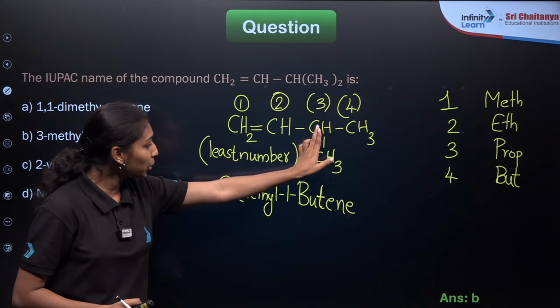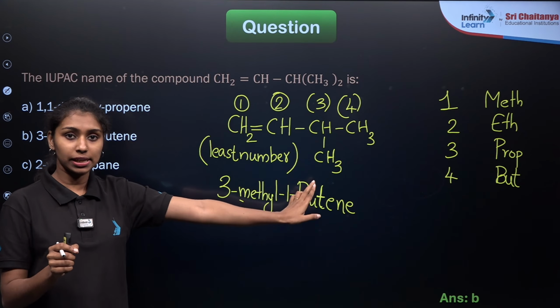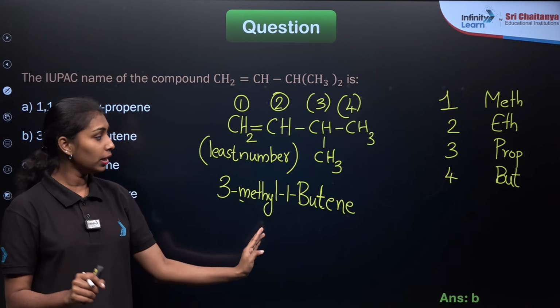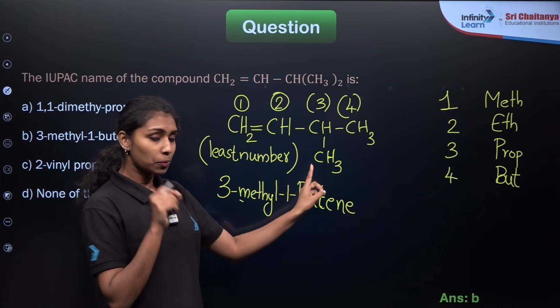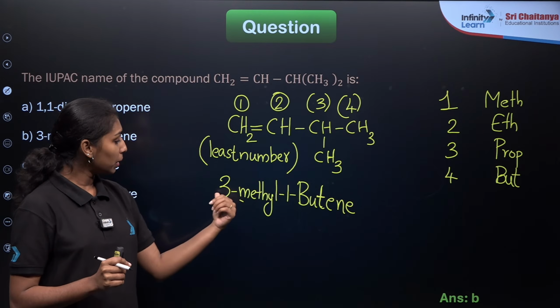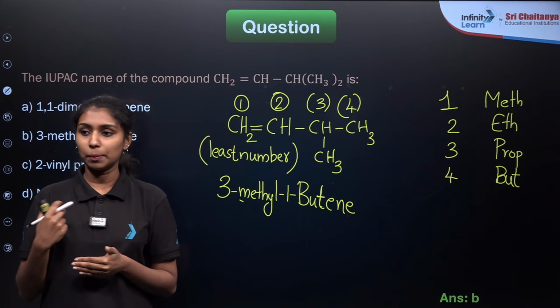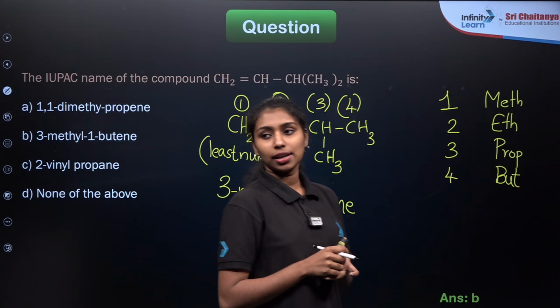Now at the third position there is a methyl group present. So in order to give the IUPAC name of this compound, at the third position there is a methyl group, so it will be 3-methyl 1-butene. ENE stands for the double bonded carbon atom. Is that clear now?